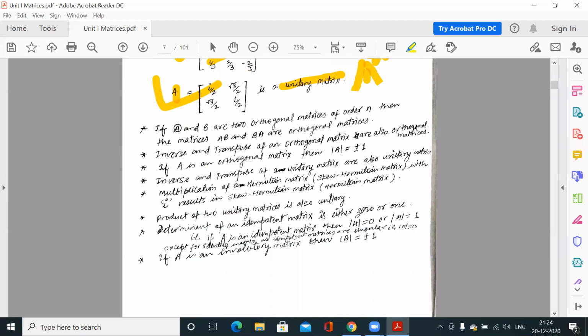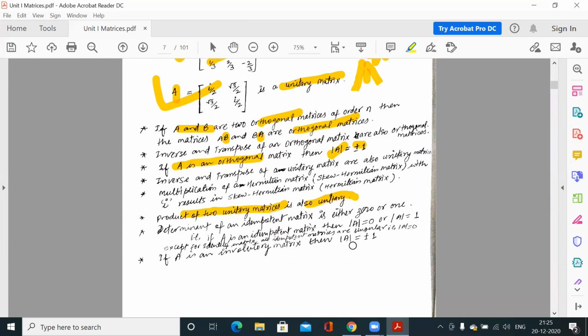So these are some properties. If A and B are orthogonal, then the matrices A into B, B into A are also orthogonal. If A is orthogonal, then the determinant of this orthogonal matrix is either +1 or -1. Similarly, the product of two unitary matrices is also unitary.